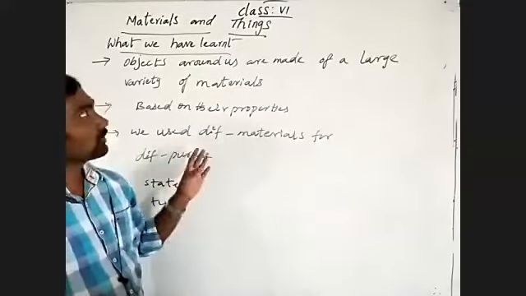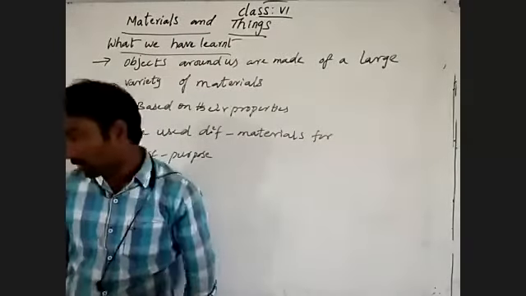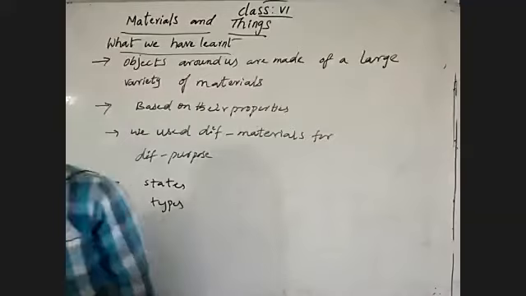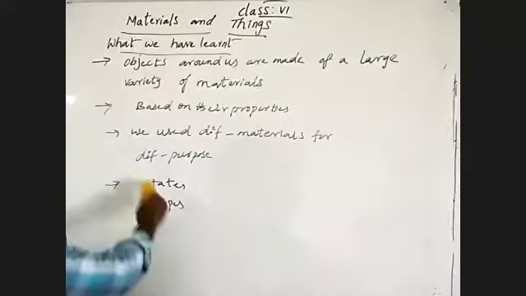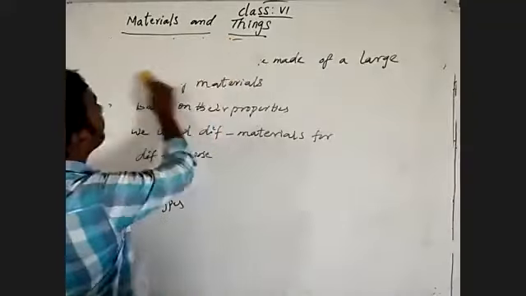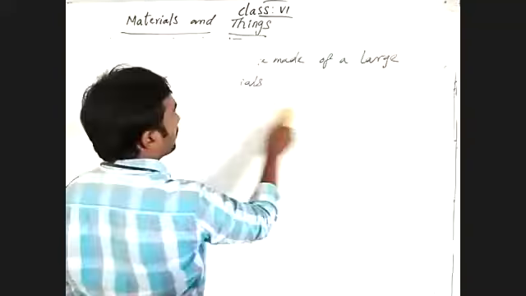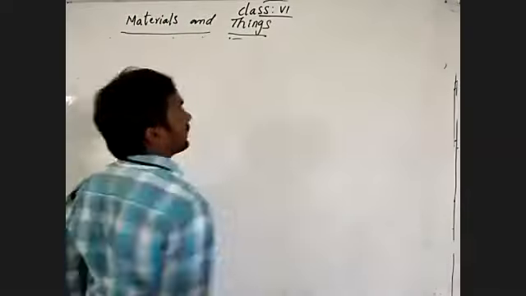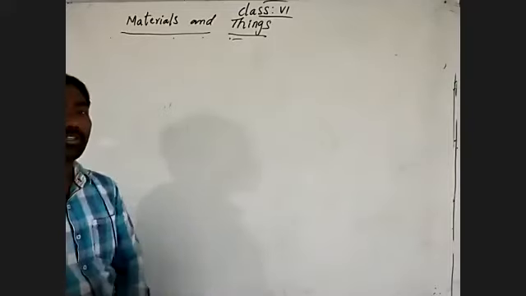So around that, what we learned from this lesson on materials and things, can you say what you recognized from this lesson? We learned what type of materials are there in our surroundings, what type of material things are prepared from, and how the materials are useful to us.